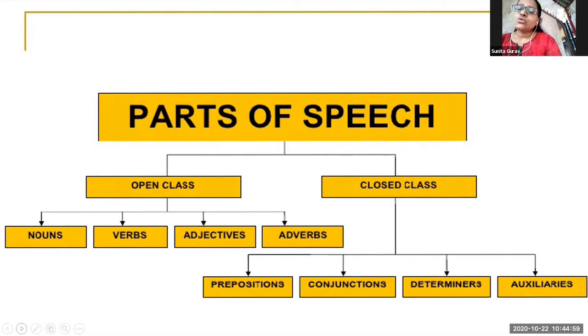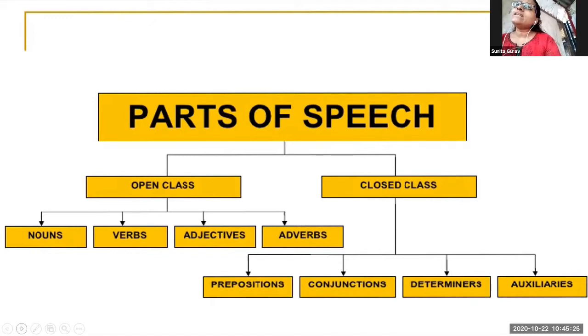Good, better, best. Also we can make it goodness. So see, good is only a single word, but we are changing that word into different forms of the adjective, and that is why adjective is a changeable part of speech.